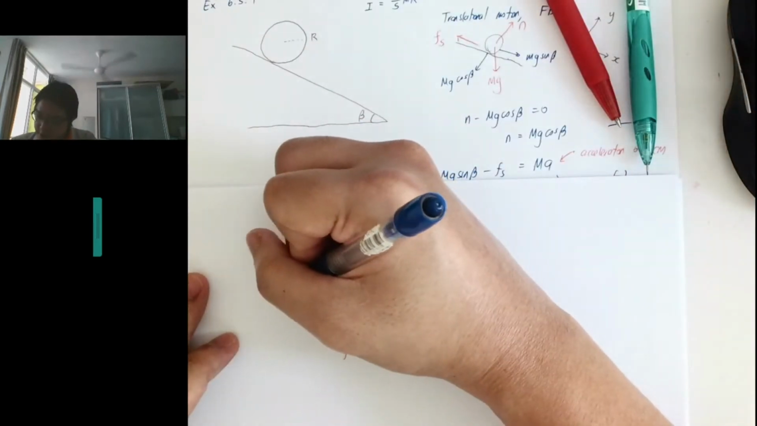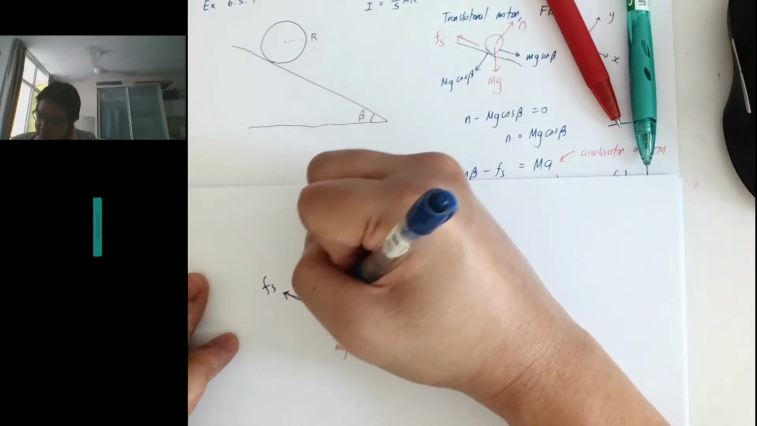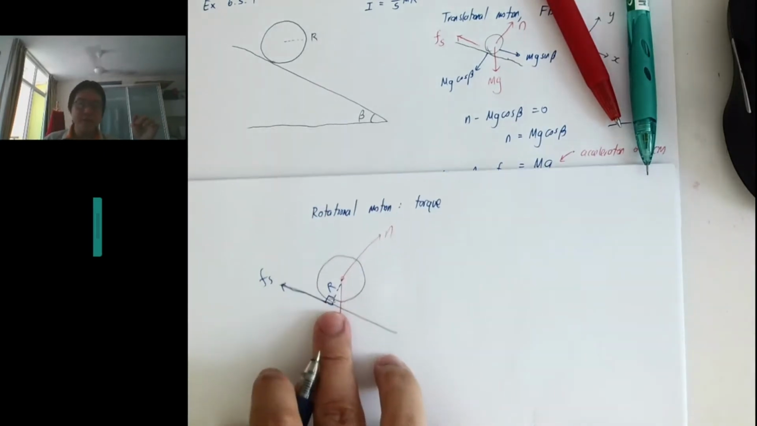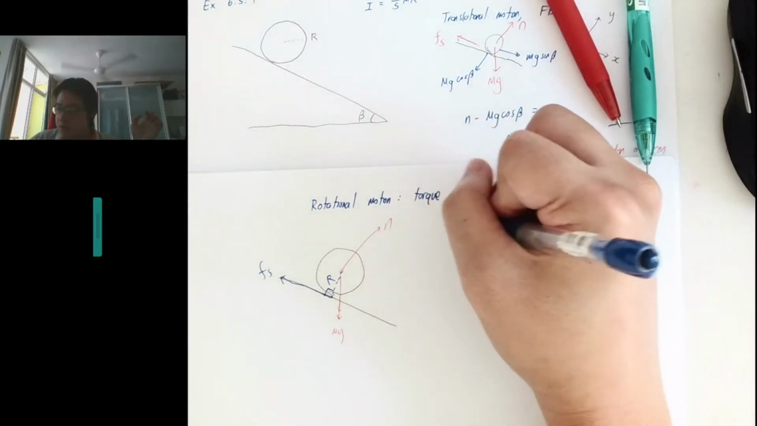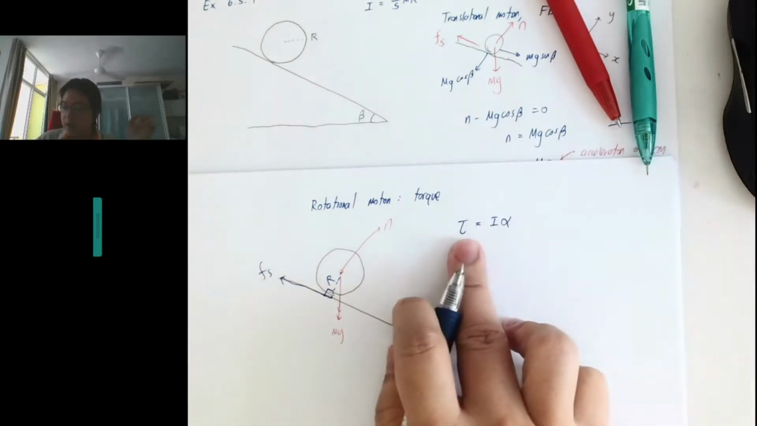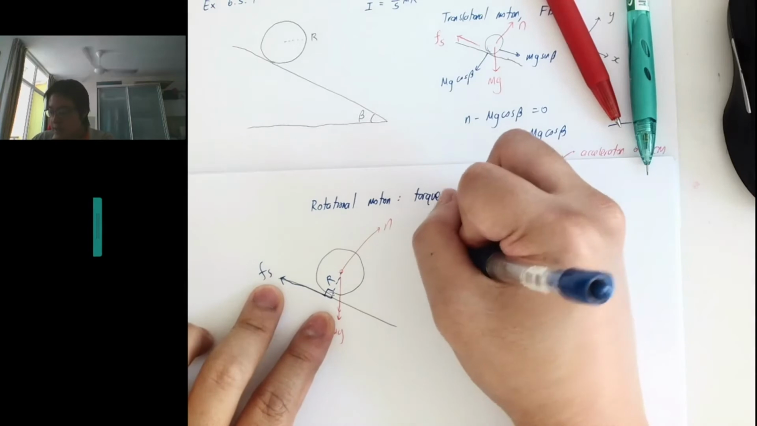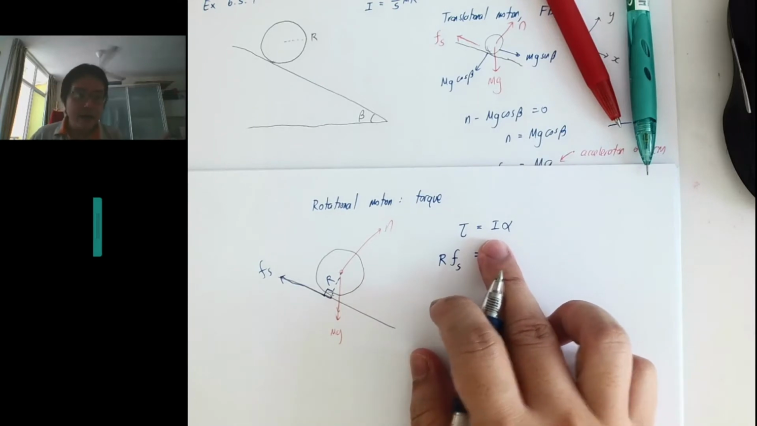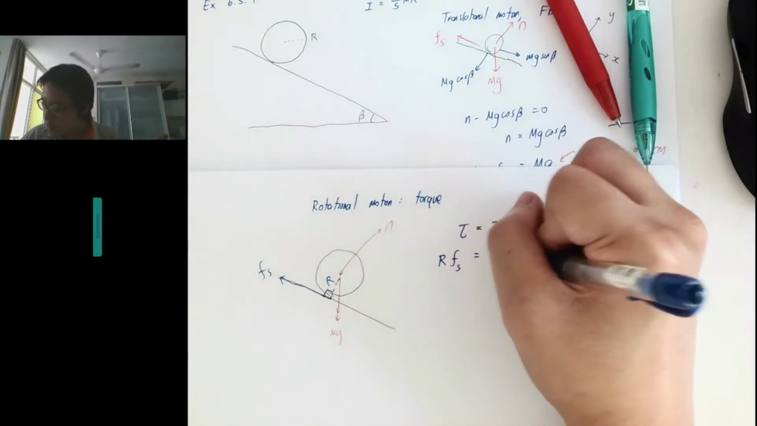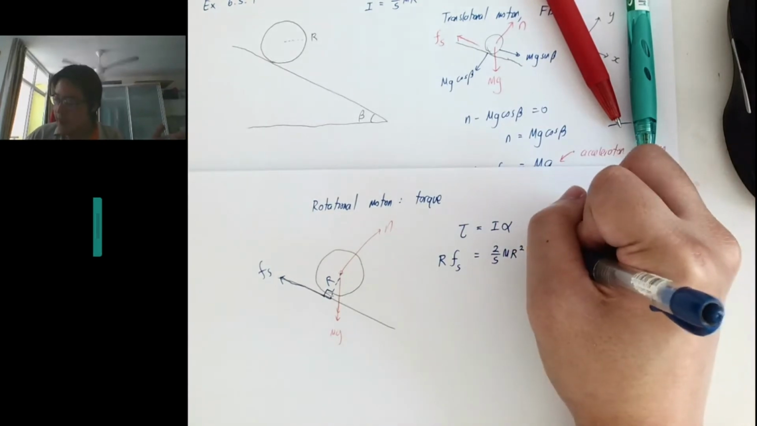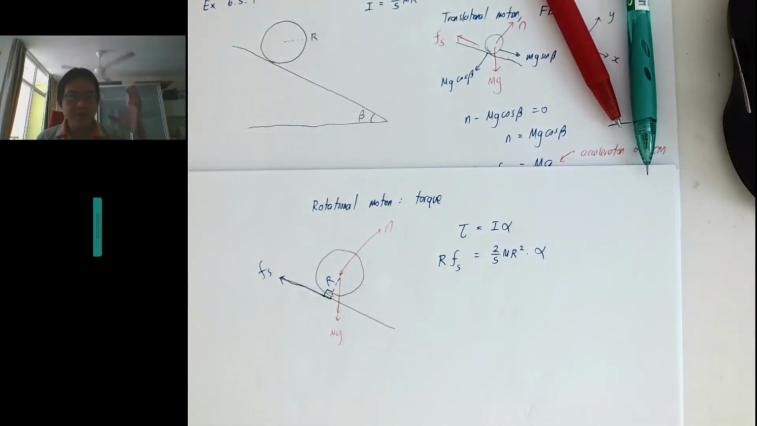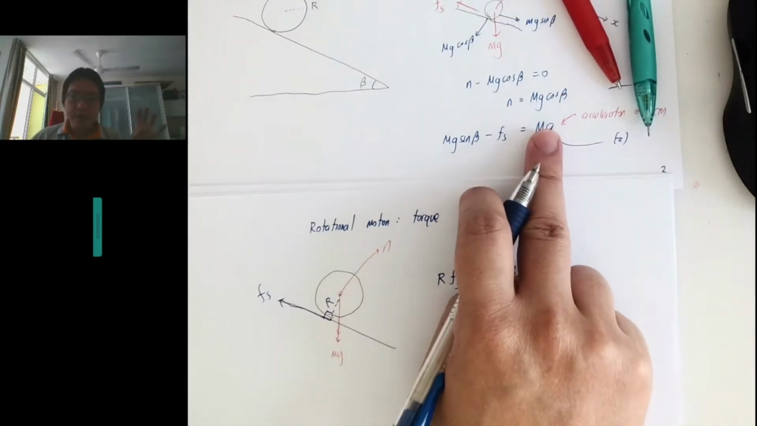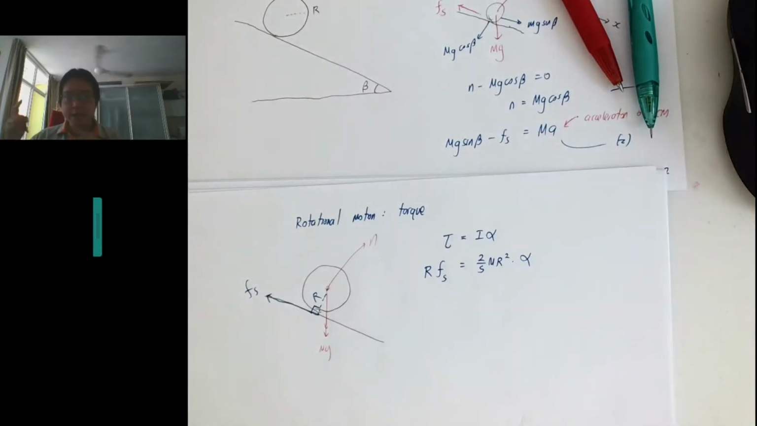My friction is along this direction, at a distance r away from the axis of rotation, and is perpendicular. So how do we get the torque? Starting with the general formula, torque equals I alpha, but in this case the torque is the distance times the static friction, equals I alpha. I is the moment of inertia, 2 over 5 m r squared, and alpha is the angular acceleration of the rotational motion. It's not related to the linear motion yet, but if it's pure rolling, we can combine the two.